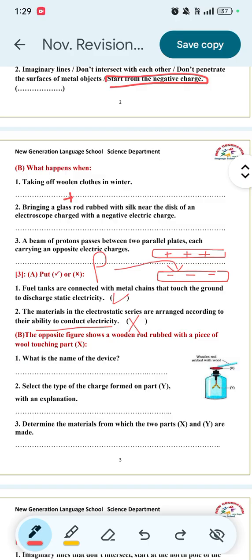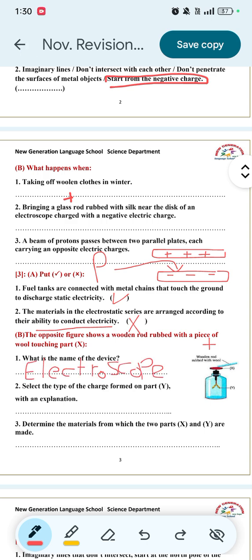Question B. The opposite figure shows a wooden rod rubbed with a piece of wool touching part X. So when the wooden rod is rubbed with wool, it will gain a positive charge. Question number 1. What is the name of this device? Electroscope.